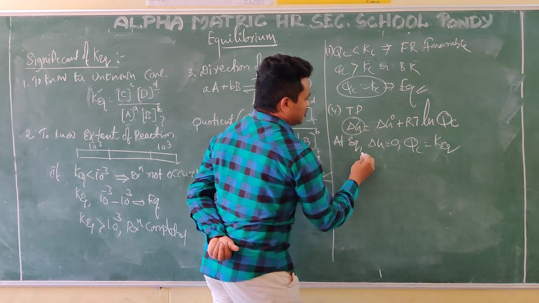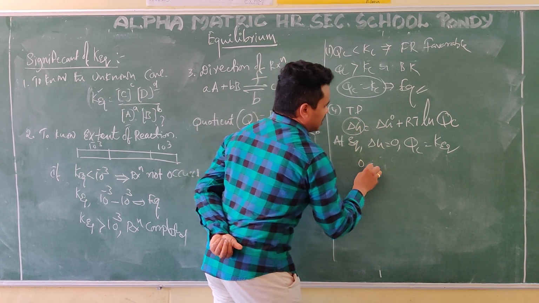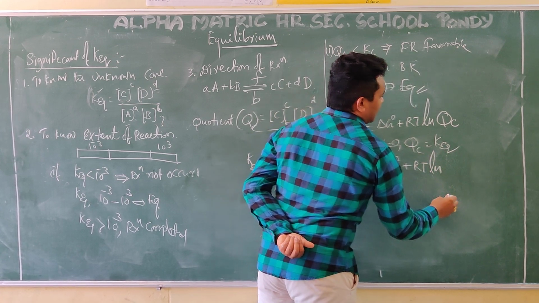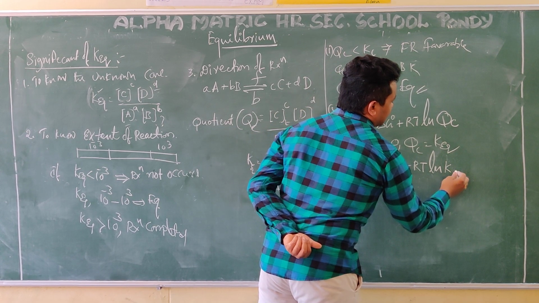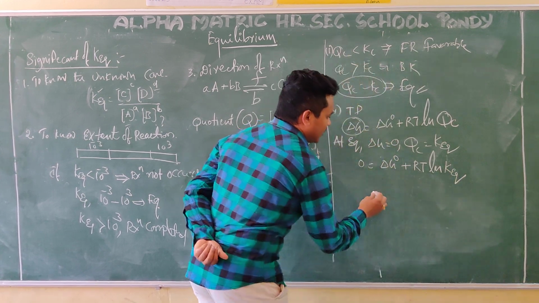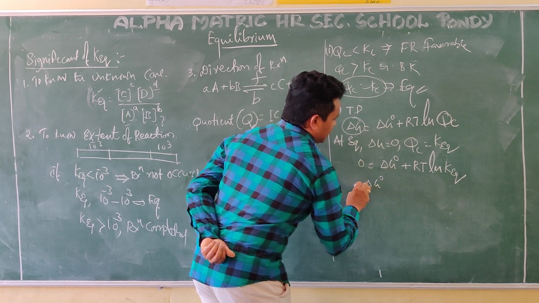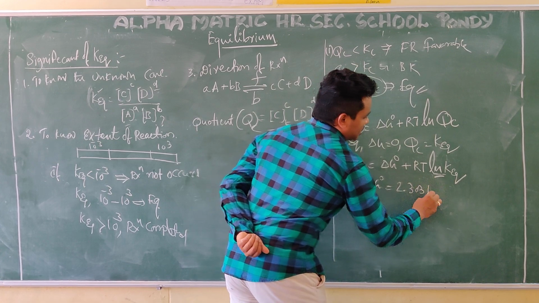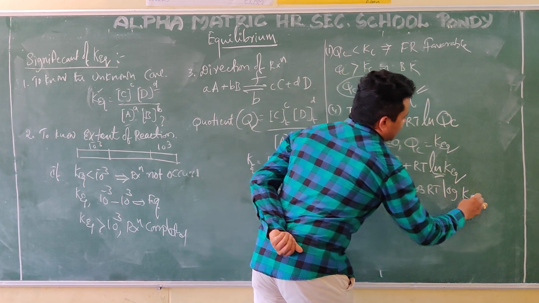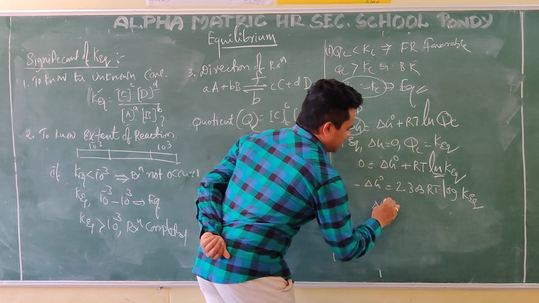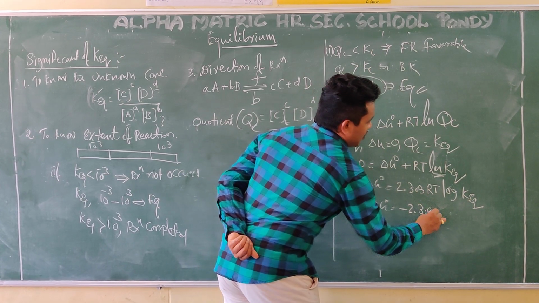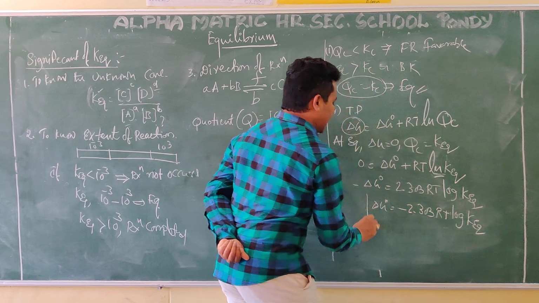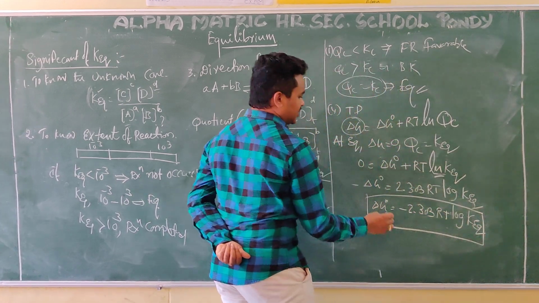Now substitute this value into this equation. 0 is equal to delta G naught plus RT log K equilibrium. Now what is coming? Minus delta G naught is equal to this ln I am going to convert into log, 2.303 RT log K equilibrium. Here delta G naught is equal to minus 2.303 RT log K. This is the important relation that will come in the examination.